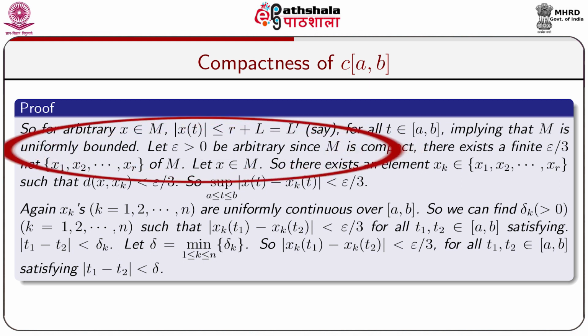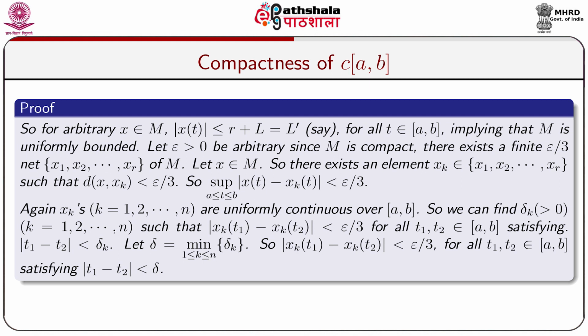Let epsilon greater than 0 be arbitrary. Since M is compact, we know that every compact set is totally bounded, and if a set is totally bounded in a metric space, it has a finite epsilon net. So, here we have M is compact, so there exists a finite epsilon net.